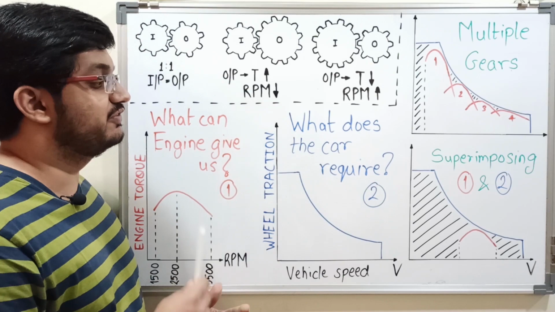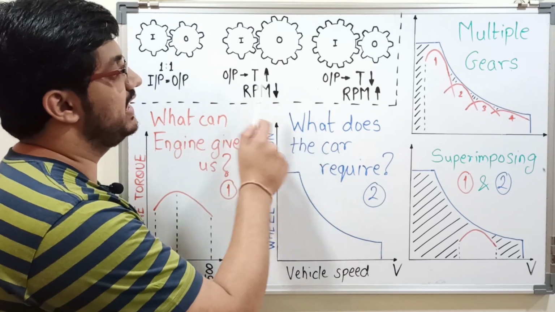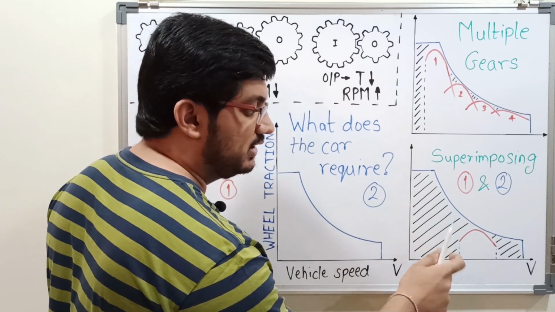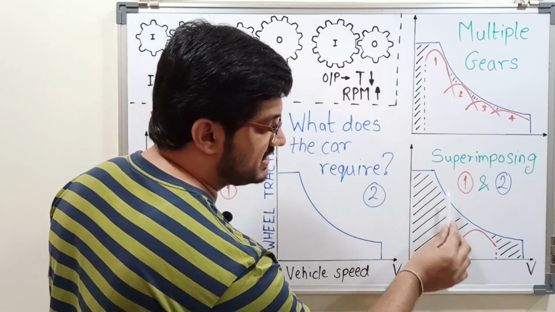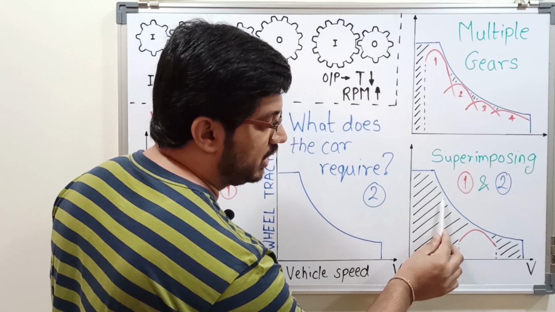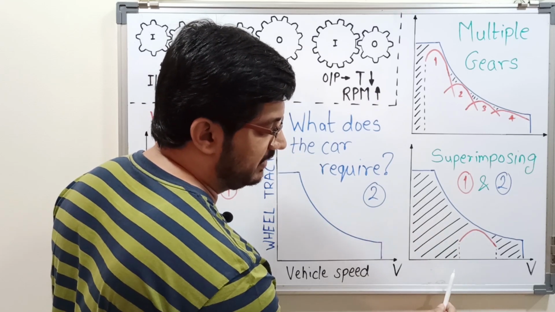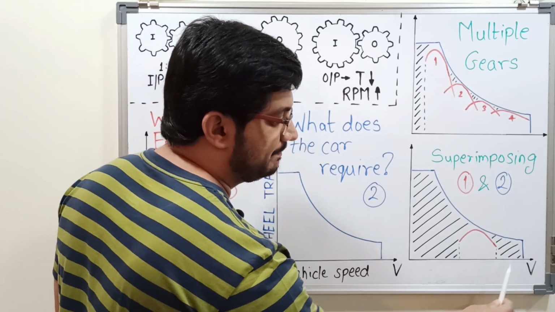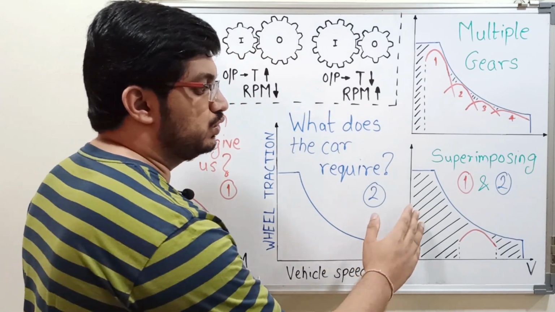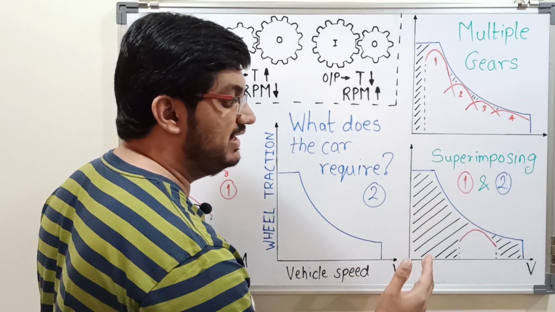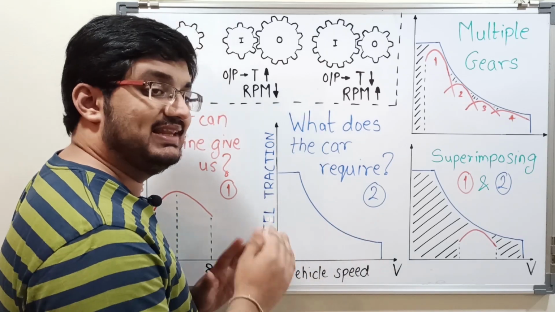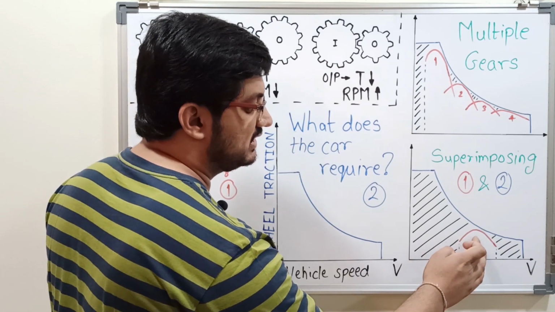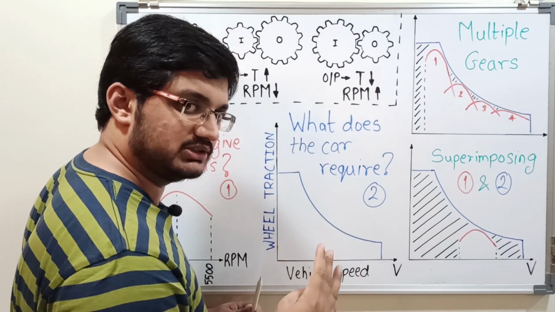Here comes the role of gears. We know we have seen these three scenarios. So in this scenario, we need to increase the torque and reduce the RPM to cover this area. So here we need more torque and less RPM, more torque and less RPM, and here we need more RPM and lesser torque to cover this area. So to cover these scenarios, it means that we need a torque and RPM converter, and that's exactly what gears play a role as. So let's consider this engine is implemented with 4 gears now.